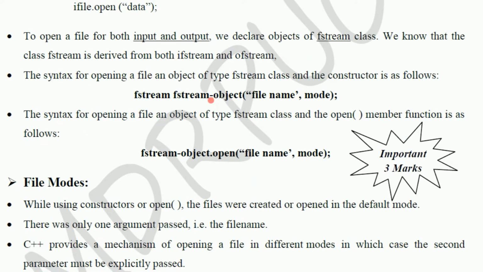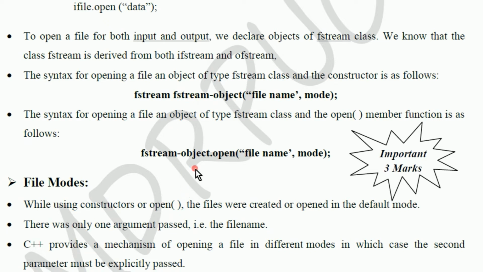The syntax for opening a file: an object of type fstream class. That means we can open one file for reading purpose as well as writing purpose, that means for the output operation as well as for the input operation.